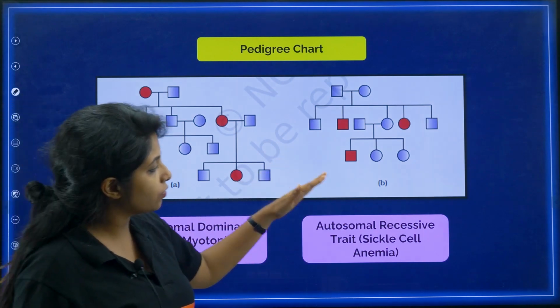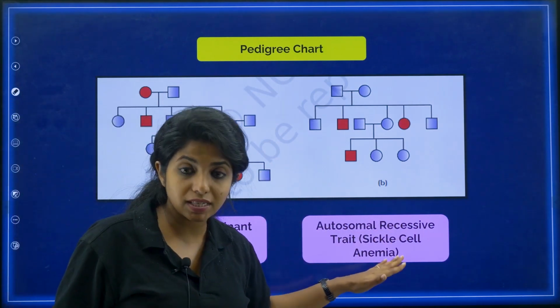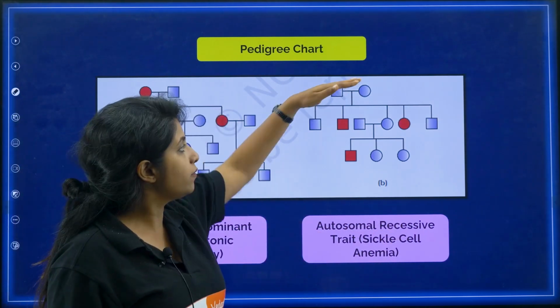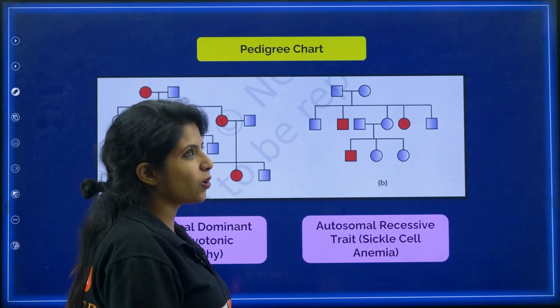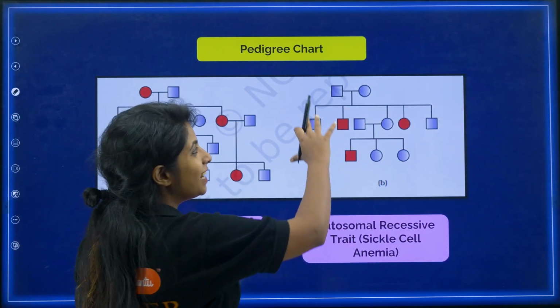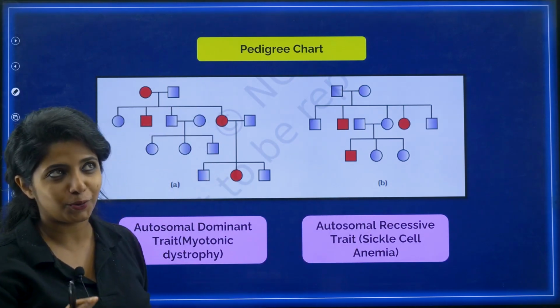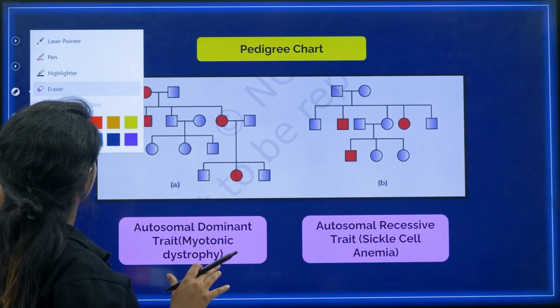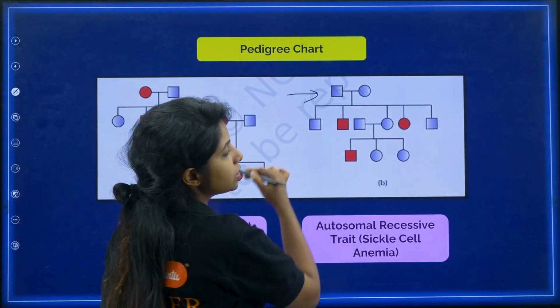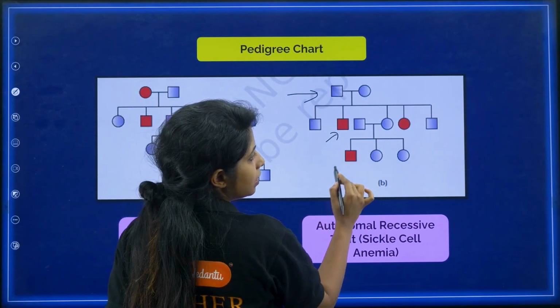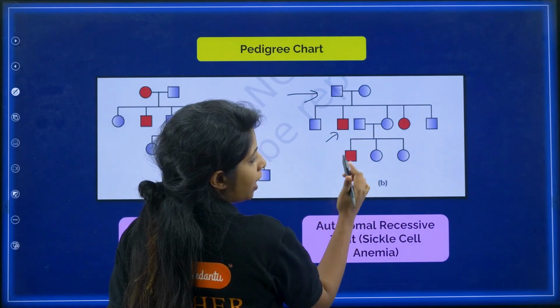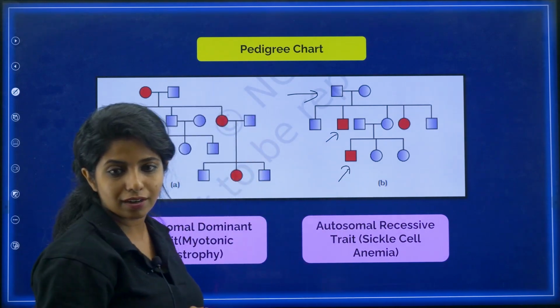At least one trait, if it's there, will be passed on to the next generation. But in the case of recessive disorders, my dear children, such as sickle cell anemia, it will be missing certain generations. In this generation the disease is not seen, no one is affected, but here the disease is seen. Again these parents do not have it, but their children have it.